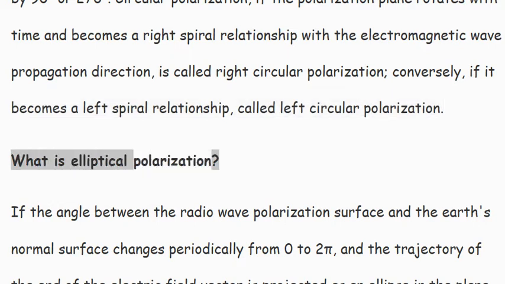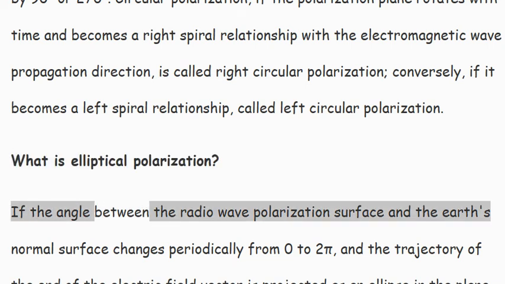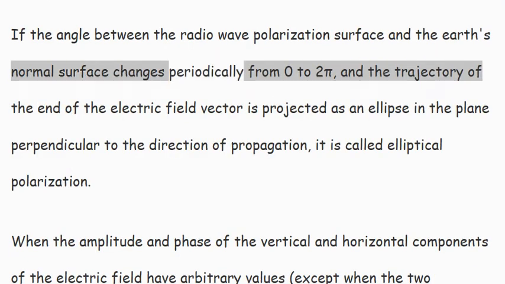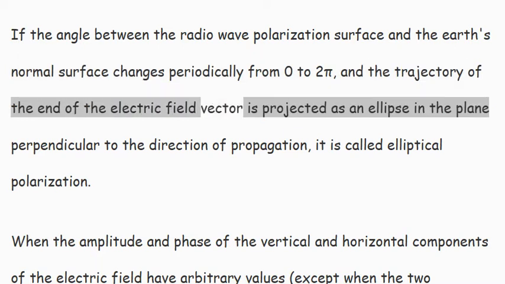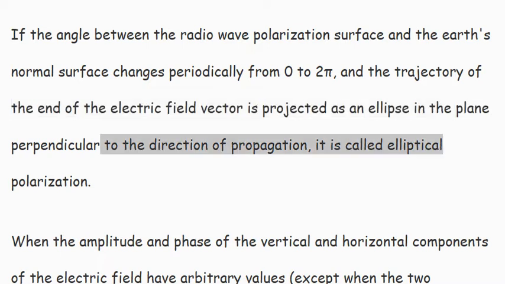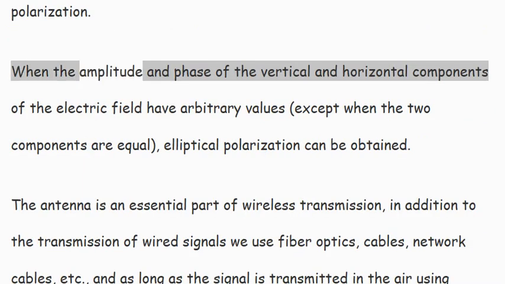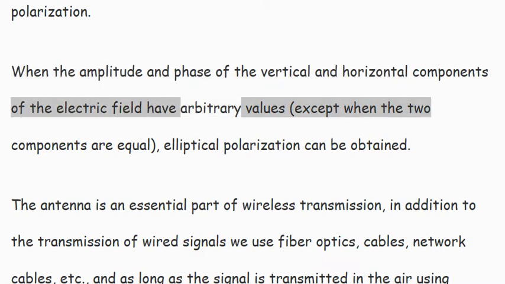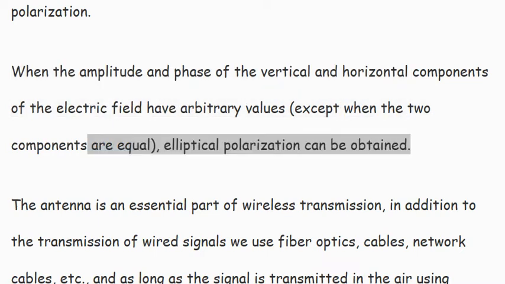What is elliptical polarization? If the angle between the radio wave polarization surface and the Earth's normal surface changes periodically from 0 to 2 pi, and the trajectory of the end of the electric field vector is projected as an ellipse in the plane perpendicular to the direction of propagation, it is called elliptical polarization. When the amplitude and phase of the vertical and horizontal components of the electric field have arbitrary values, except when the two components are equal, elliptical polarization can be obtained.